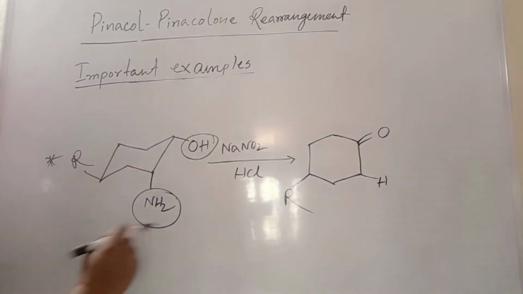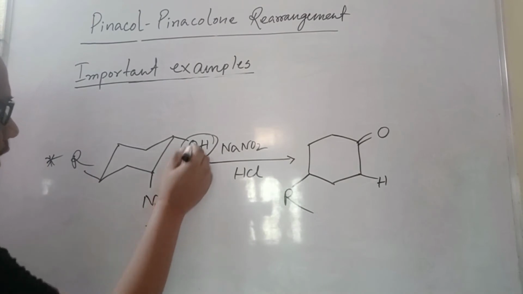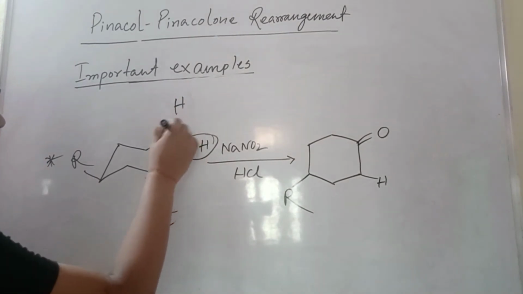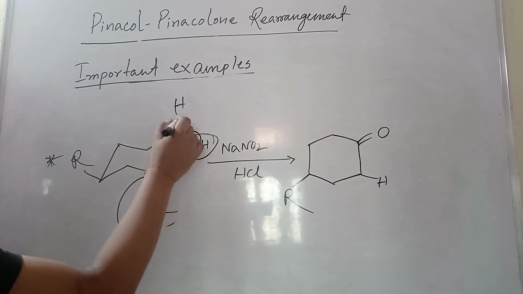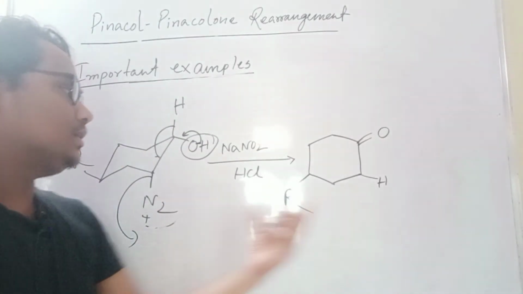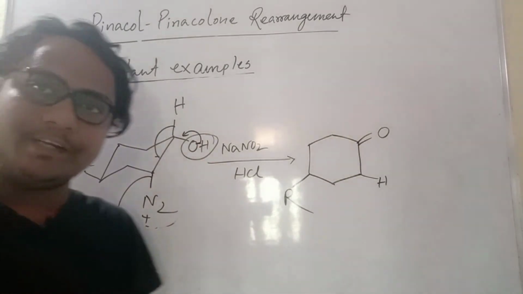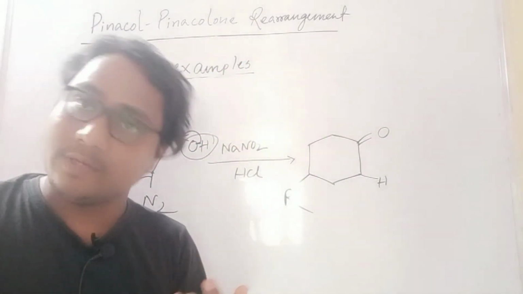So what will happen? See here, I directly wrote N2+. Here hydrogen is there, so it will come there and leave in the presence of this. So here no keto will migrate. If keto, it will come here and that hydrogen migration will give the product. So here is a little bit of contradictory difference. So these three reactions you have to remember, they may come.